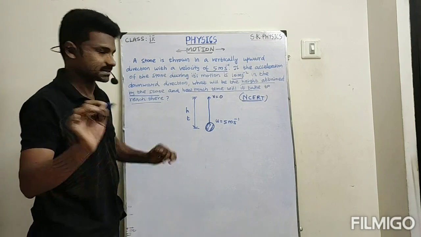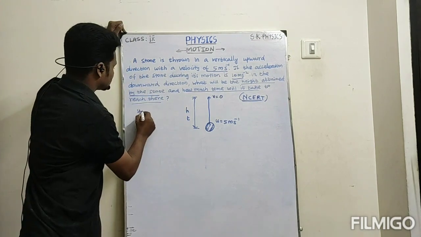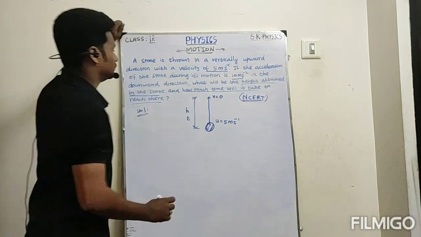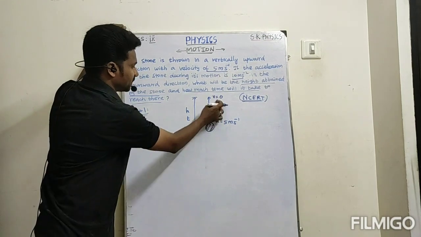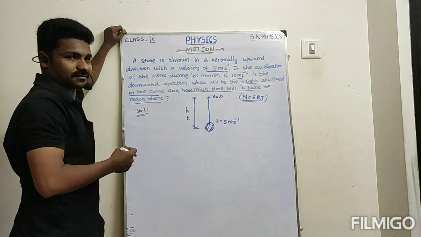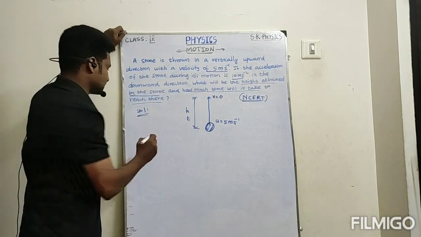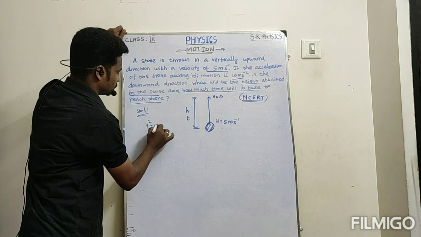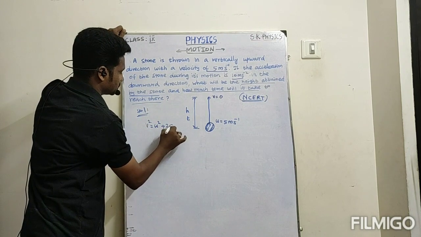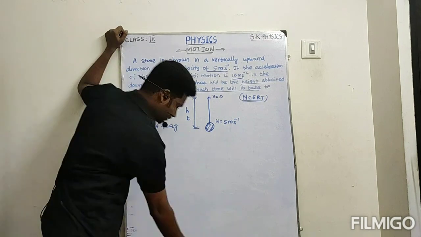Shall we do it? Yes. See the solution. Initial velocity, final velocity, displacement. So we know the relation u, v, s, that is v squared is equal to u squared plus 2as.